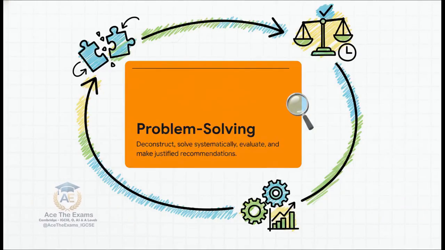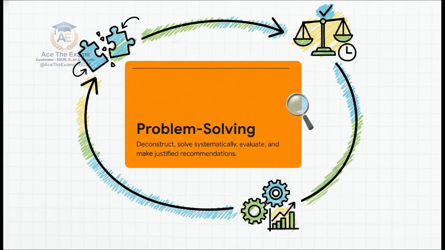And this brings us to the ultimate problem-solving framework for algorithmic thinking and step-by-step decomposition. Deconstruct, solve, evaluate. Before you write a single line of pseudocode declaring your variables, you must deconstruct the problem, take a breath, identify the given information, break that terrifying complex scenario into logical bite-sized steps. Then, and only then, do you solve systematically, making your declarations.